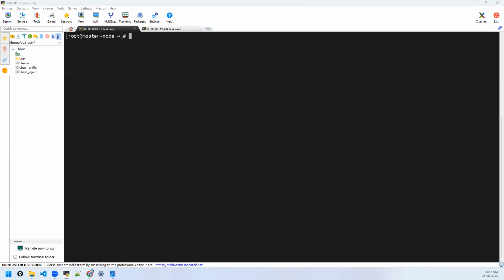Here we'll be installing components like kubeadm, kubelet, kubectl. What is kubeadm? Kubeadm is a command line utility with which you can create or manage your clusters.